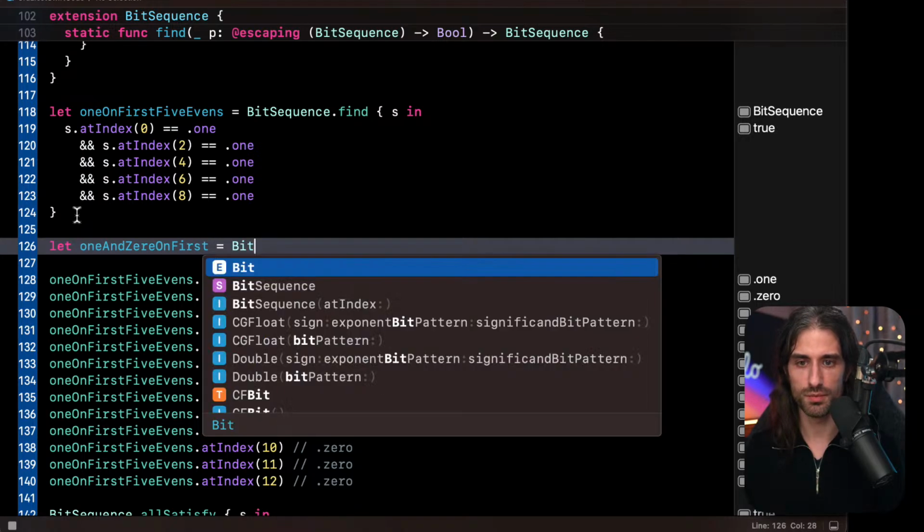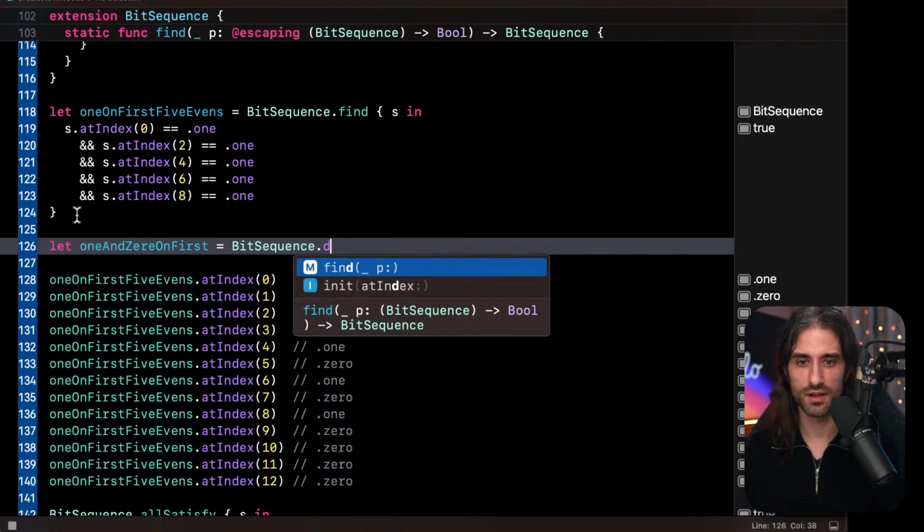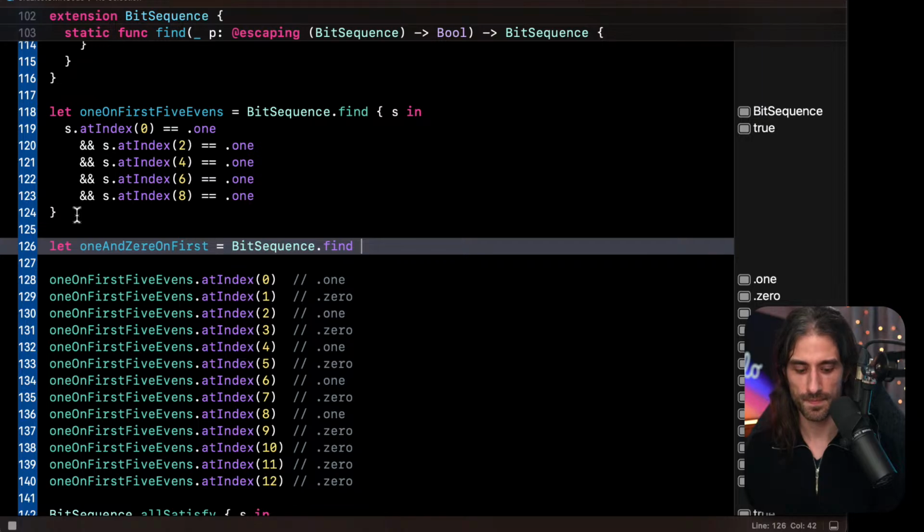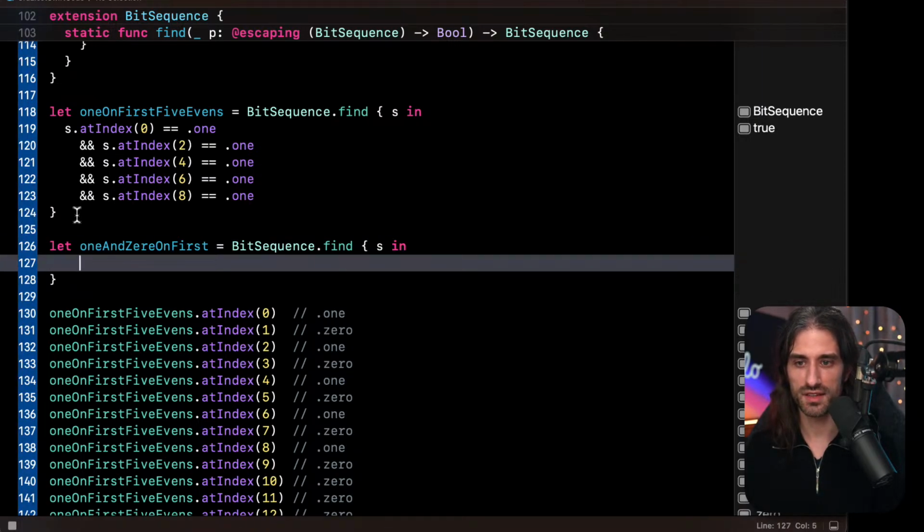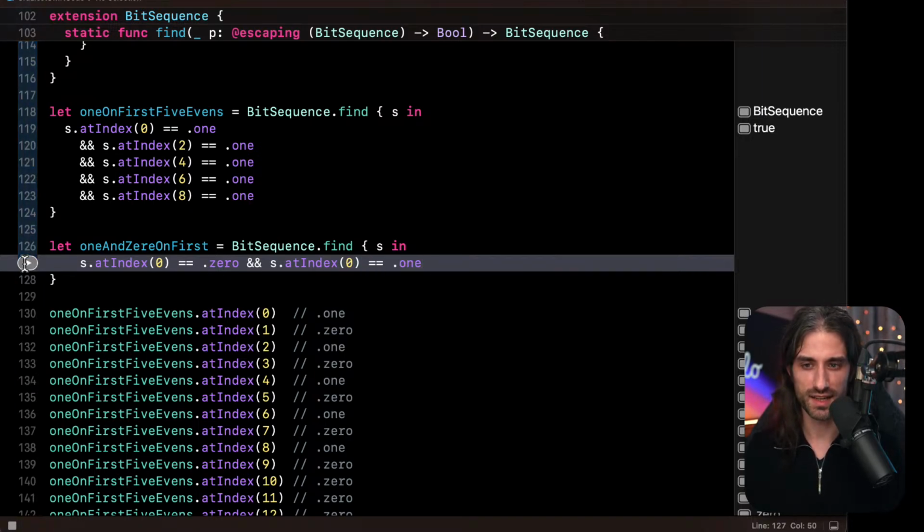And so I'm going to do bit sequence dot find s in like that, and I'm gonna say s at index 0. So I'm gonna do the same. Should have just copy pasted. S dot at index 0 equal 1, something like that.